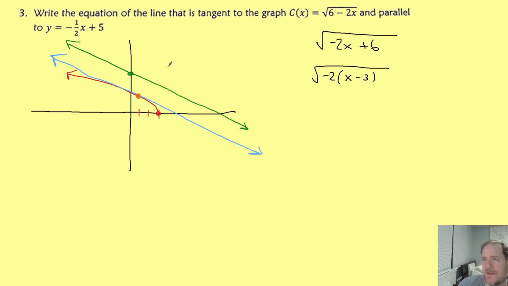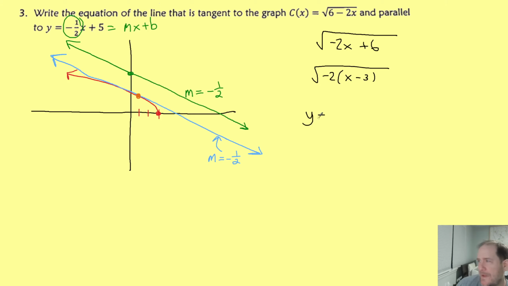That's the green line I was given, and it sure has a slope of negative 1/2, because the slope is just the coefficient of x, right? Isn't this thing mx plus b? So I know the slope of the green, and that means I know the slope of the blue, because when lines are parallel, they have the same slope. So this blue line whose equation I'm trying to write definitely has a slope of negative 1/2.